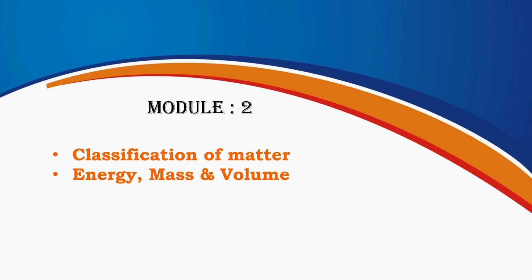In Module 2, we move deeper into our understanding of matter. We will begin by learning how matter is classified based on its physical nature and composition. Then, we will explore three important concepts related to matter: energy, mass, and volume. These ideas will help us understand how matter behaves, how it can be measured, and how it interacts with the world around us.